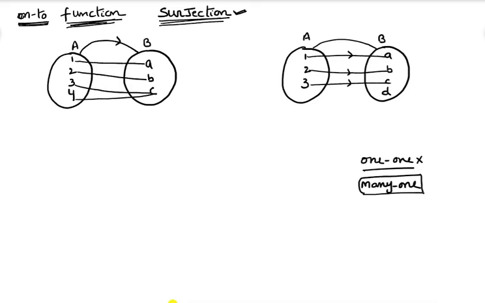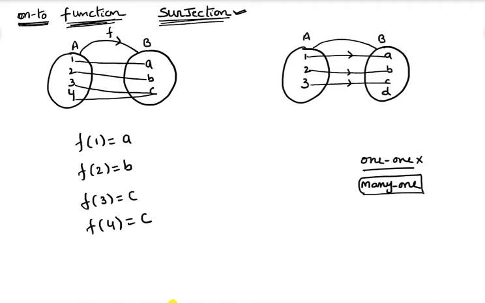So as you know, here f is a function from A to B, meaning we can write f of 1 is equal to a, f of 2 is equal to b, f of 3 is equal to c, and f of 4 is also equal to c.